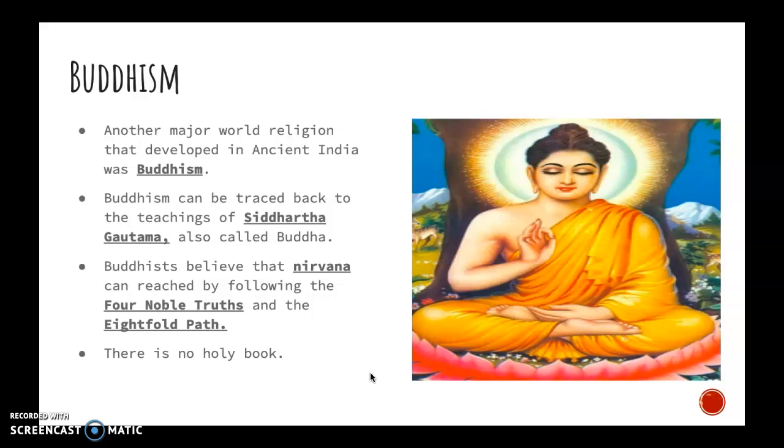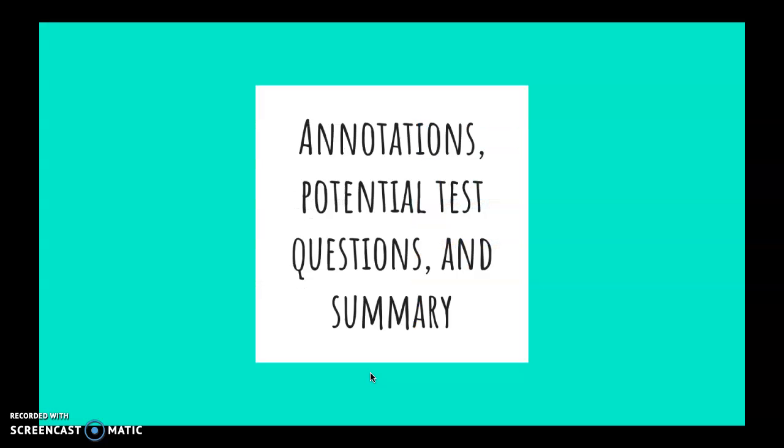Buddhists believe that people can reach nirvana, which is the highest point, by following the Four Noble Truths and Eightfold Path. A Buddhist lifetime goal is to reach that nirvana, or that highest state of being. The Four Noble Truths and the Eightfold Path talk about how they can end suffering in their lifetime and do certain actions in order to get there. There is no real holy book of Buddhism. However, the Four Noble Truths and the Eightfold Path could sometimes be considered their writing.